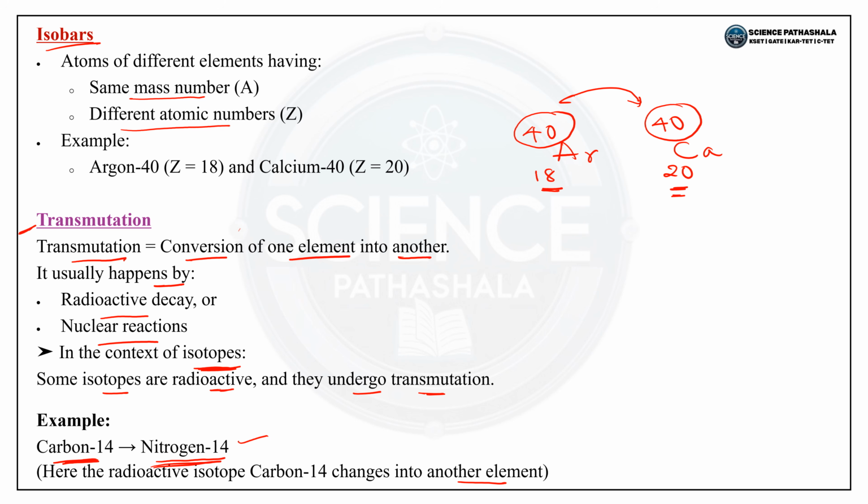So here transmutation means they are converted in the form of isotopes.